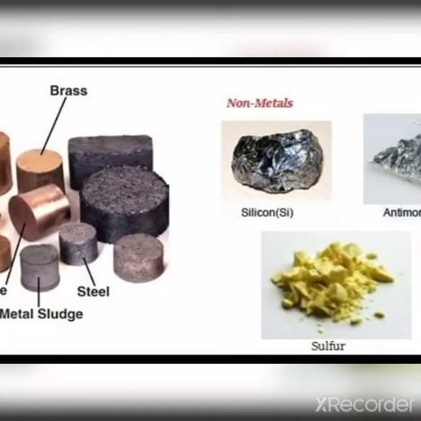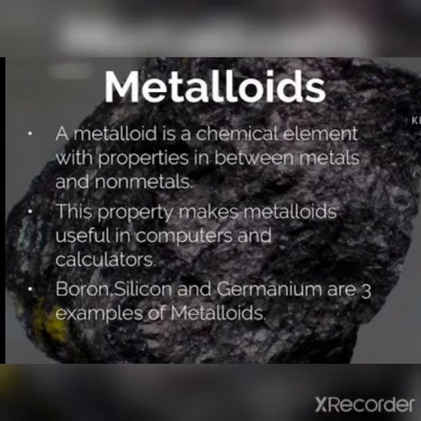And non-metals, whose properties are completely different from the metals. For example, silicon, antimony, sulfur are examples of non-metals. And metalloids. A metalloid is a chemical element with properties in between metals and non-metals. This property makes metalloids useful in computers and calculators.